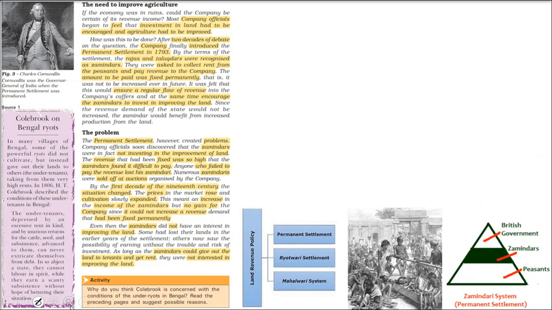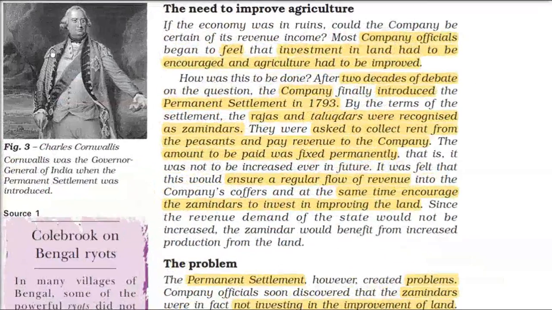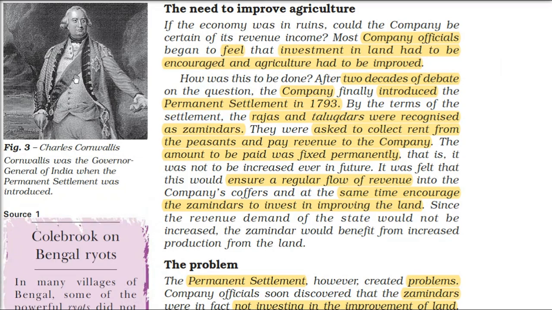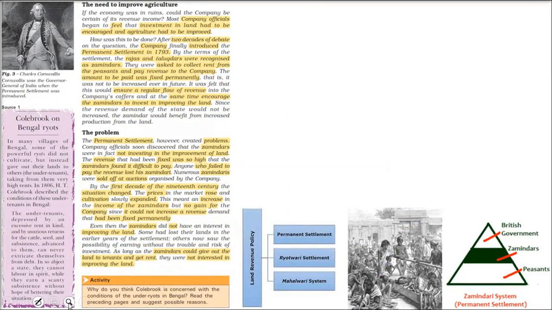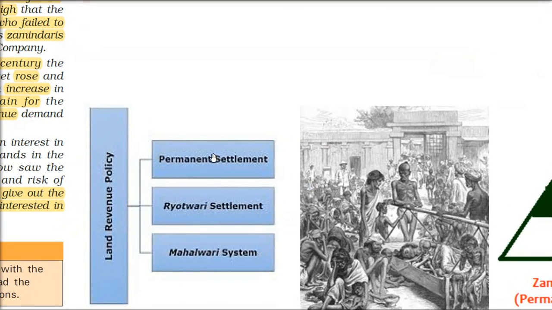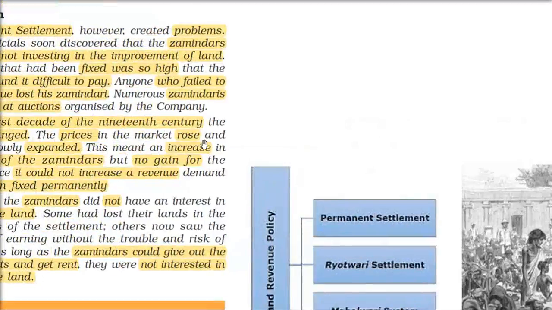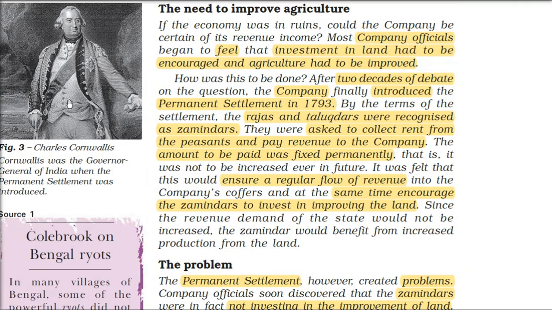Okay, now you understood the situation after getting the Bengal Diwani. These company people, they have to think of something because now everything has gone in vain. So I am talking about 3 kinds of settlement or systems they organized. These are the land revenue policies that they devised, because they were only thinking about trading before. Now after all this happened in Bengal, they actually doubled their buying capacity in 5 years, right? Or not income, but the buying capacity. But what about the people?